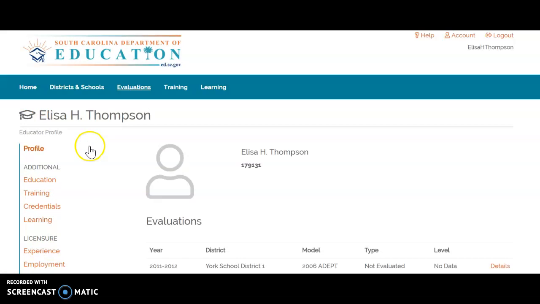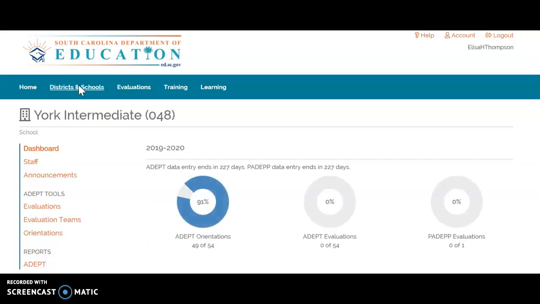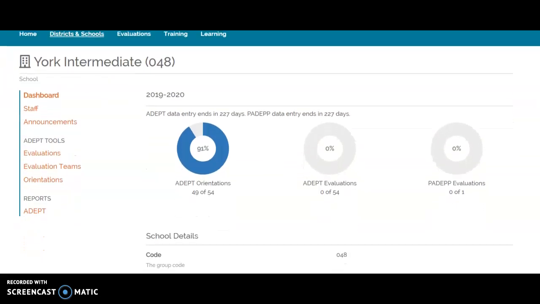Now let's take a look at what I see as an administrator for the district and the school. As I look at my school as a whole, there are 54 certified individuals within my building. Out of that 54, 49 are actually going through some type of teacher evaluation.